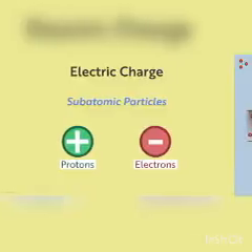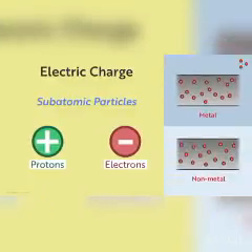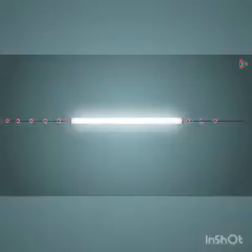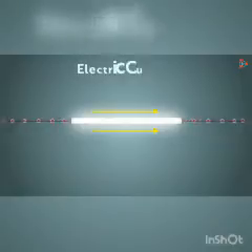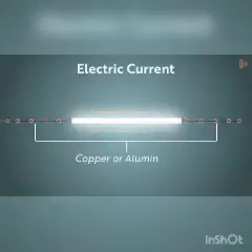In some objects like metals, electrons can move randomly. While in non-metals, their position is kind of fixed and hence they cannot move freely. Now, any appliance in our house, for example a tube light, works because the negatively charged electrons are moving in the wire in one direction. This unidirectional motion of electrons in a wire is also called electric current. These wires are made of metal, usually copper or aluminium, and you can understand why.